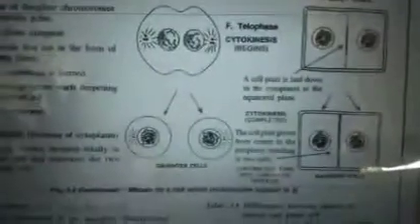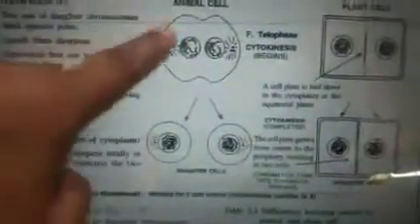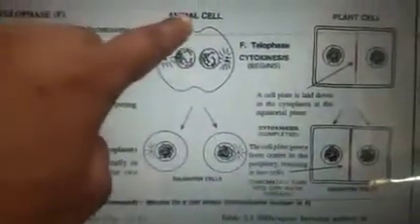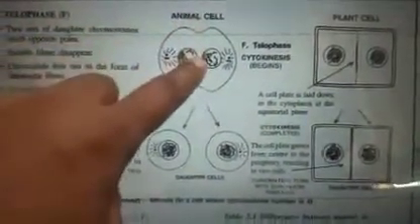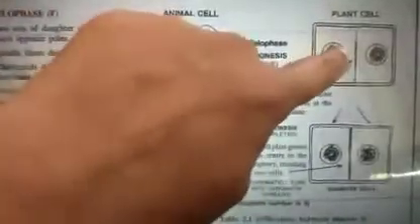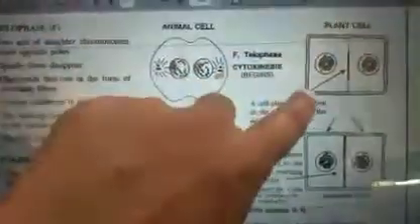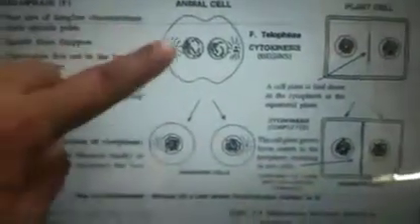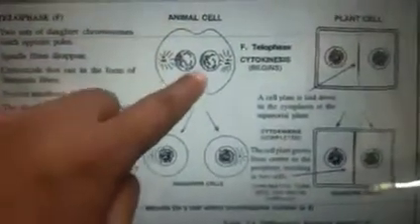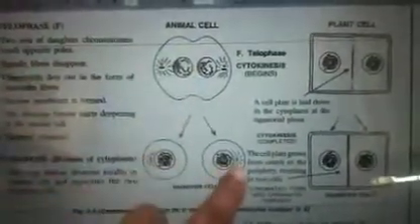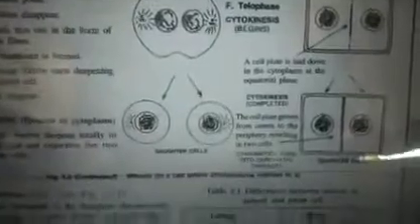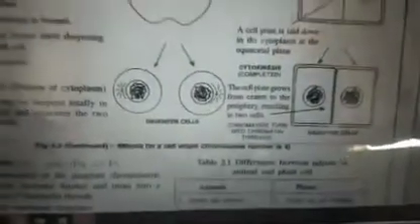I hope you have understood it. Repeating again, in animal cell you can see it starts from outer to the center, while in plant it starts from center to the outer. The cell plate is first formed, which starts dividing the plant cell into two daughter cells. Over here, right from the border it starts and moves towards the center, and then the two daughter cells are formed. That is the basic difference.